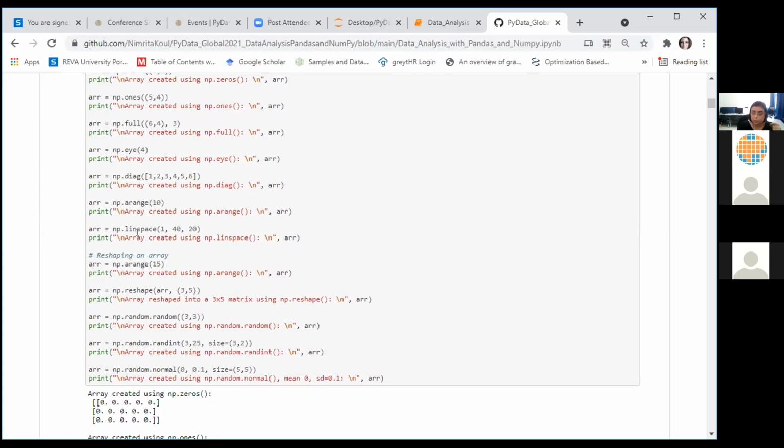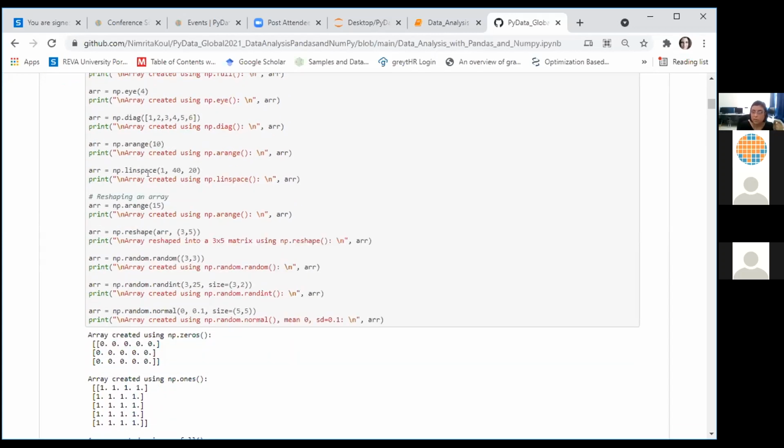Similarly, we have the linspace function, which generates linearly spaced values. You have to specify the starting point, the ending point, and the number of values you want. We have spoken about the arange function.